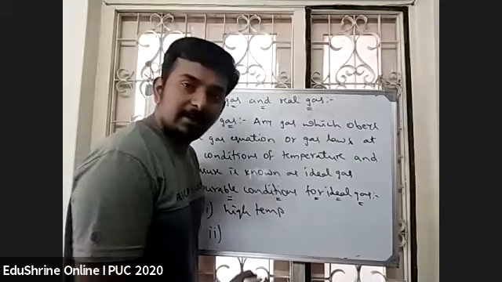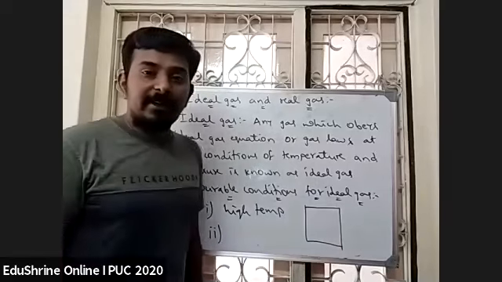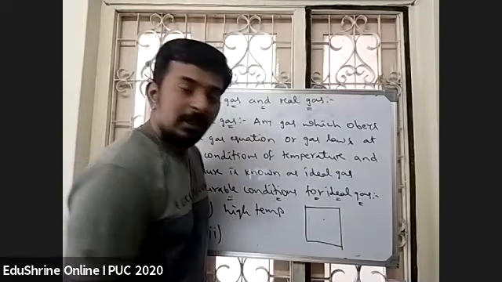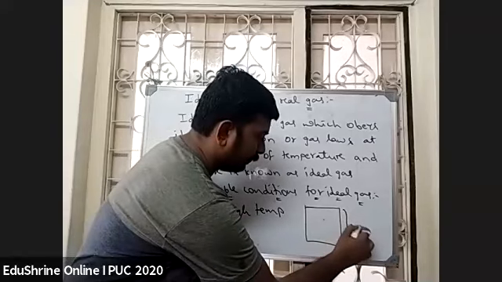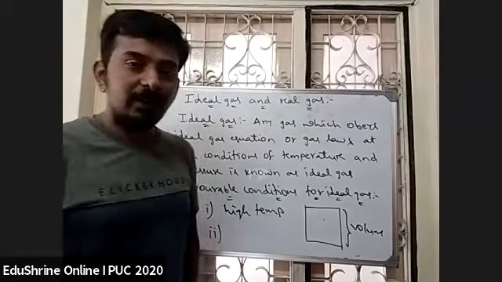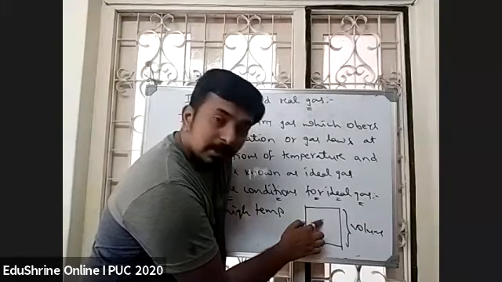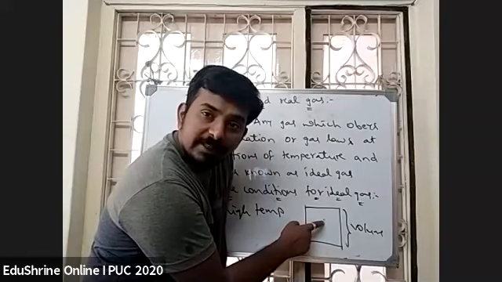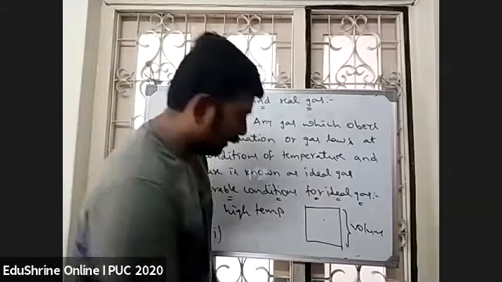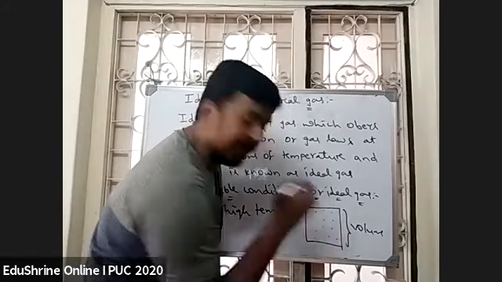Once again, listen here. If I take a container, suppose this is the gas molecule. This is the total volume of the container. Now see here, students. For a gas to be an ideal gas, the volume occupied by this gas molecule is negligible. So in the same way, the volume occupied by a single gas molecule must be negligible.